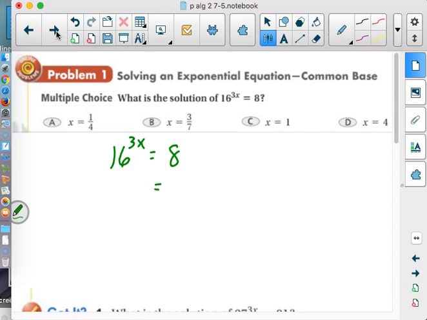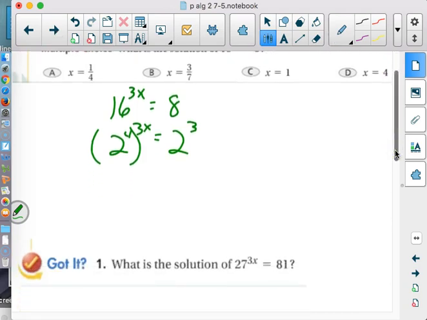Now, 8, most of us know immediately is 2 to the third, so then you have to think, okay, how many more 2's would it take to get 16? And just one more, because 8 times 2 would be 16. So this is 2 to the fourth. But that's not all it said. It had a little 3x right up there. So then I think, okay, that's a power rule. When you want to raise a power to a power, what are you supposed to do with the exponents? Multiply. Yeah. So we need to multiply 4 times 3x, and that's going to be 12x.